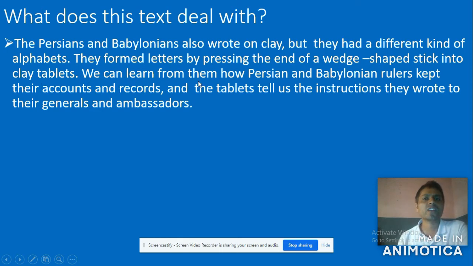Even here, we can learn from them how Persian and Babylonian rulers kept their accounts. They used to keep their records of accounts, and the tablets tell us what instructions they wrote to their generals and ambassadors, to their army officials, army chiefs. So when they had to go to battle, or when they had to do some special tasks, the instruction was given by forming letters in this process, right?